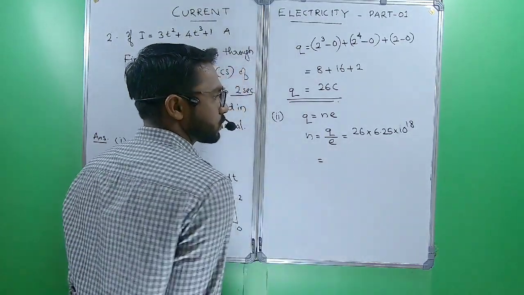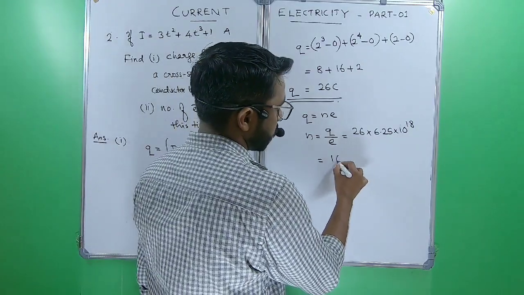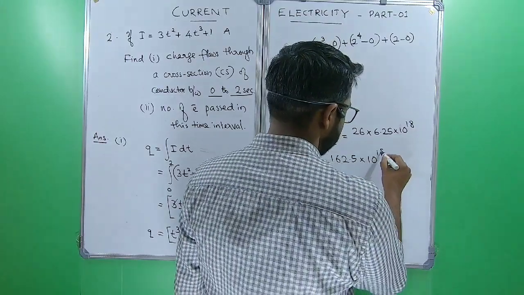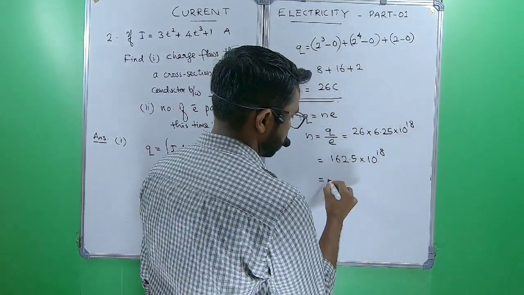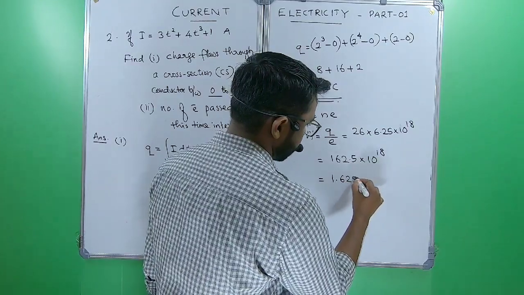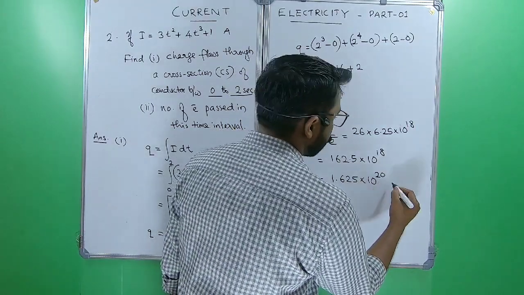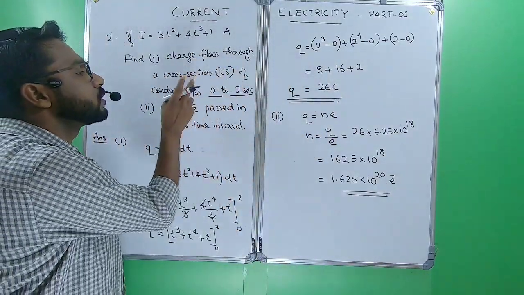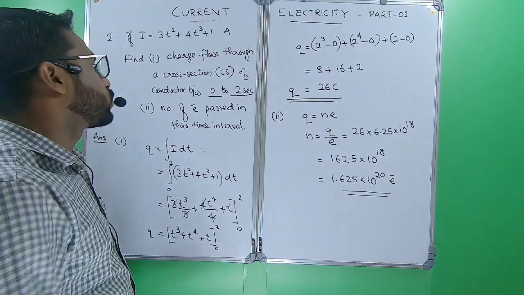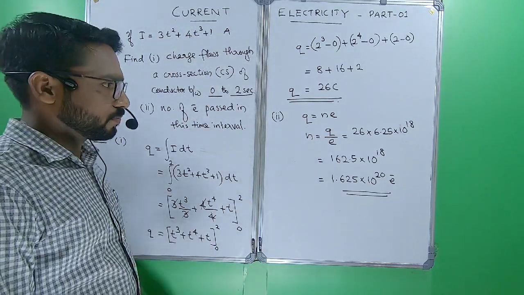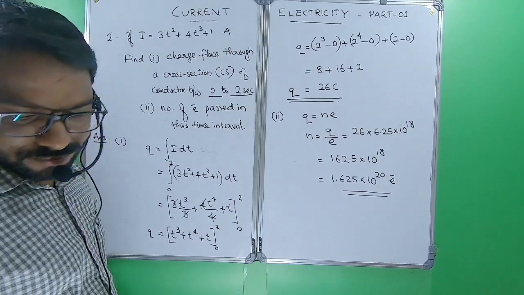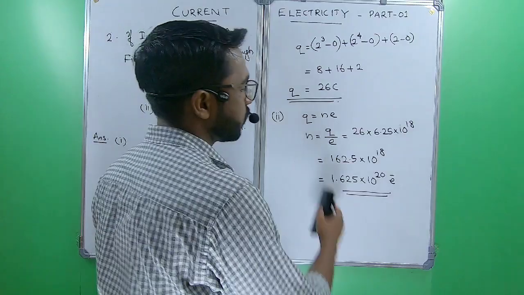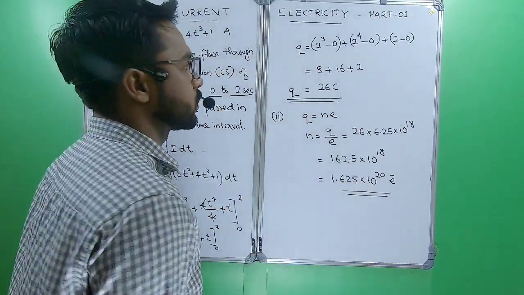So 162.5 into 10 power 18 electrons, or you can write 1.625 into 10 power 20 electrons passed from 0 to 2 seconds through the cross section of the conductor. Then we can use the quantization principle here to find the number of electrons passed through the conductor.